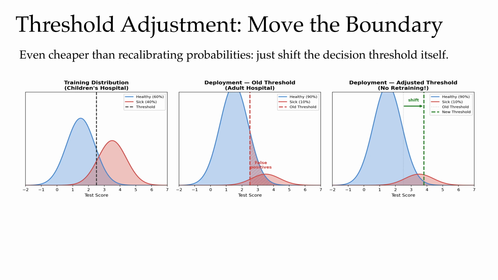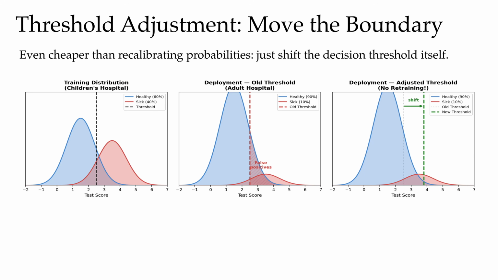We can show this idea in a simple illustration. There are 3 panels here. Left panel, a training distribution at a children's hospital where there's a 60% probability of healthy patients, shown in blue, and 40% sick in red. The dashed black line is our decision threshold, and it works very well there. The middle panel is deployment at an adult hospital.